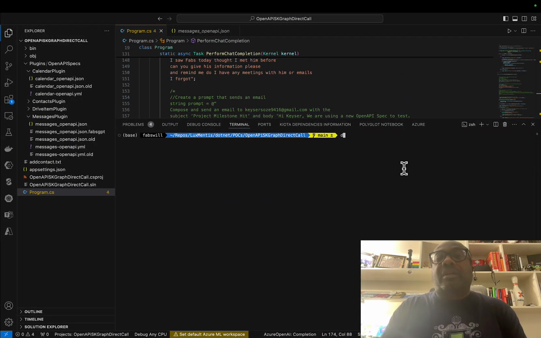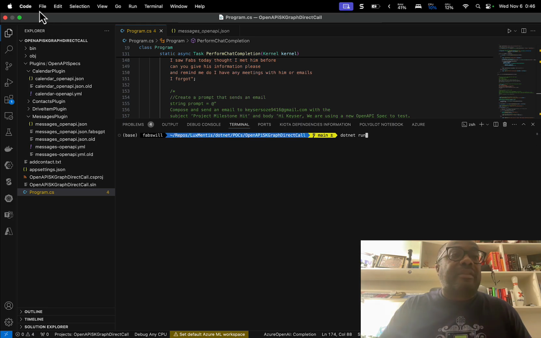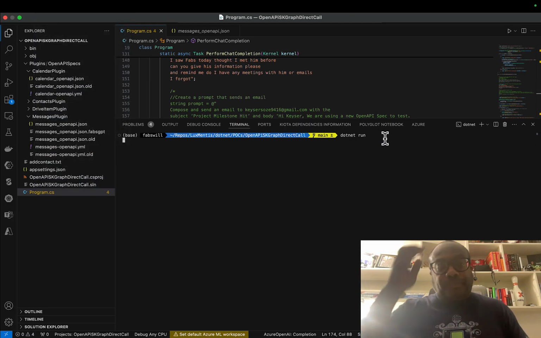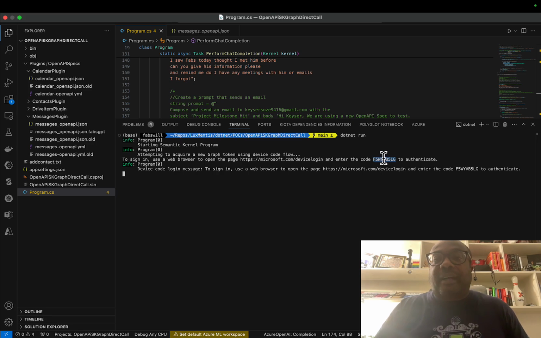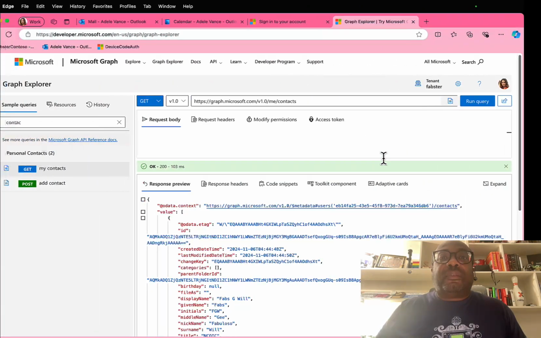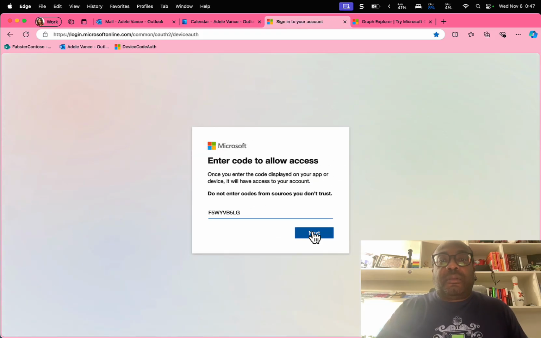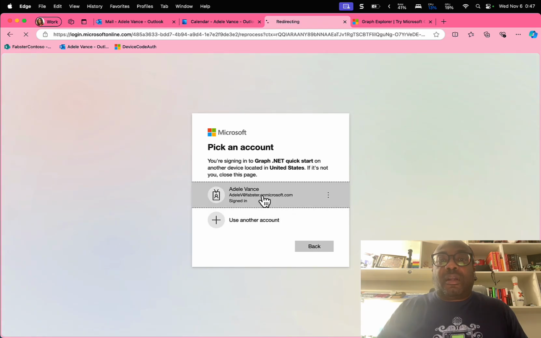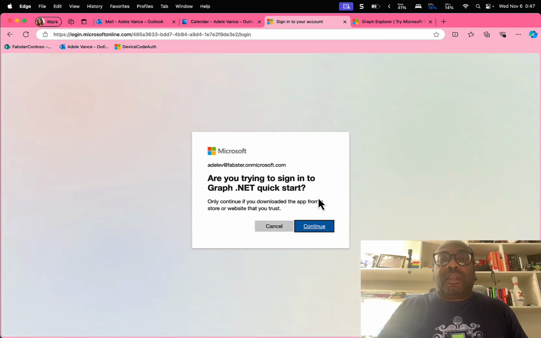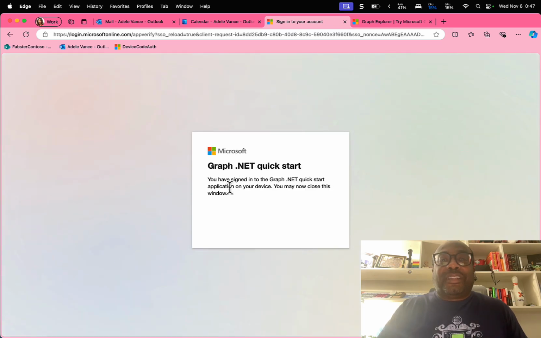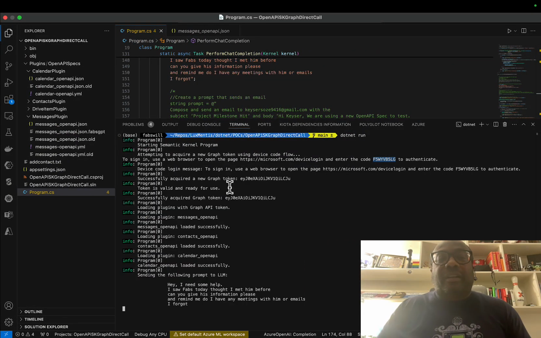So we come here and we do .NET run. Let me just make sure I have everything saved before I do that. Yep, .NET run. And this is using device code auth to get to Microsoft Graph. I think we talked about that already. So we need to come here and pass that code. We're logged in as Adele, as we mentioned before, and we need to click continue for it to say that you're successfully signed in. Now we can see that we've loaded the plugins for calendar, for contacts, and for messages. All right, and we're asking the question that we mentioned before.